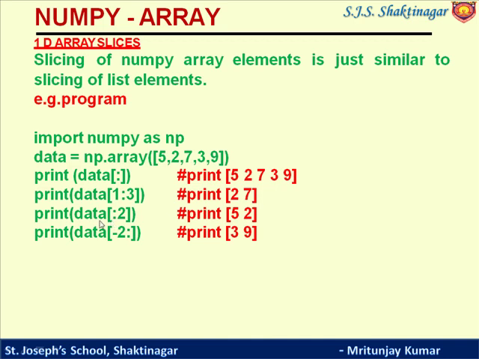So similarly data colon 2, it will give the output 5, 2. Similarly data minus 2 colon, so it will start from the last index, that is minus 1, minus 2. So it will start from minus 2, that is 3 and 9, both will come.